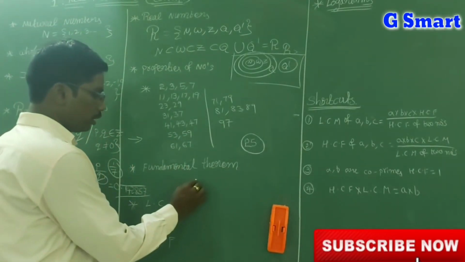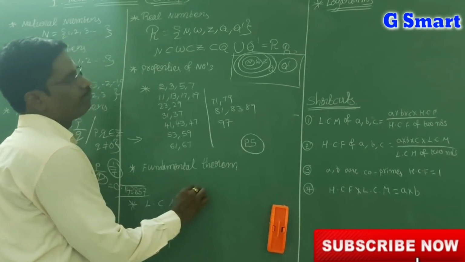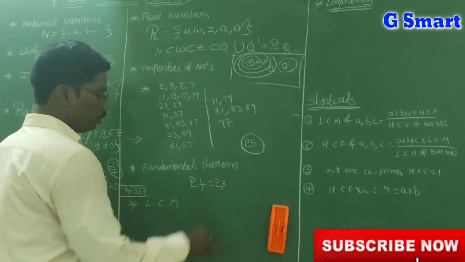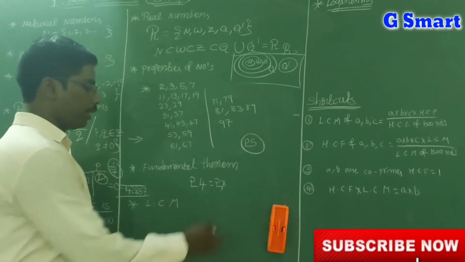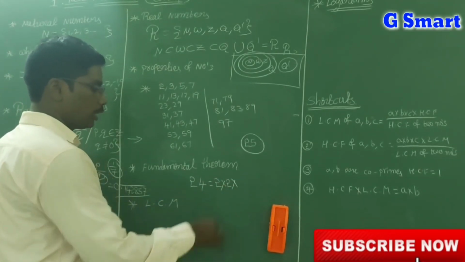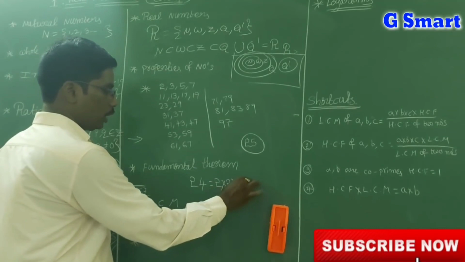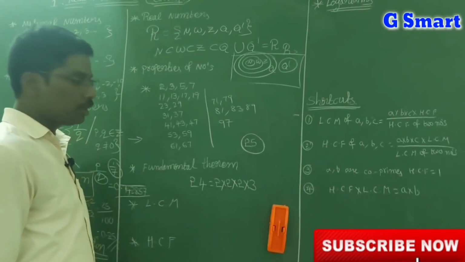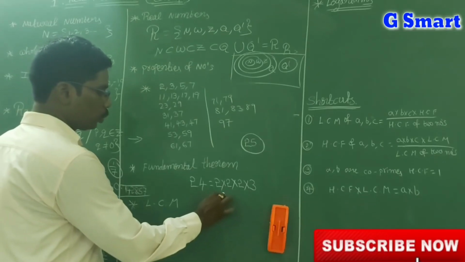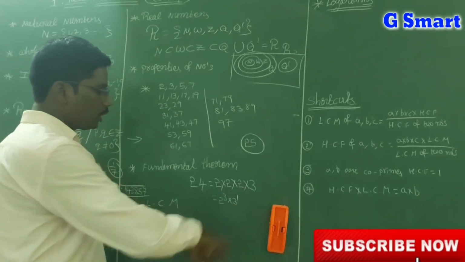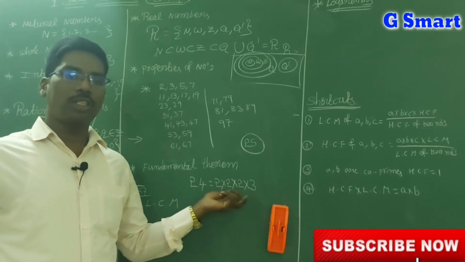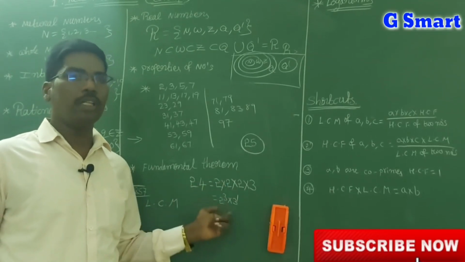Let us take one number, 24. See here, 2 12s are 24, 12 is 2 6s, 6 is 2 3s. So 24 can be written as 2 cube into 3 power 1. This is the unique way. This is writing only prime factorization, so it is called the fundamental theorem.